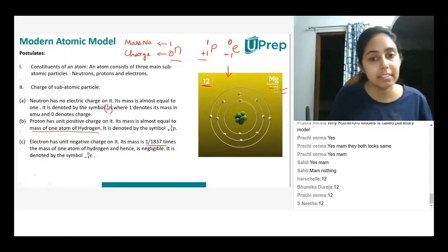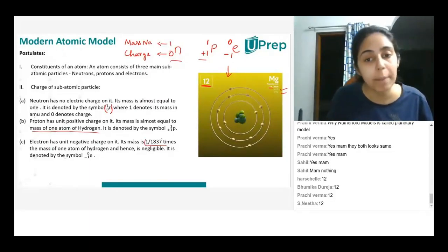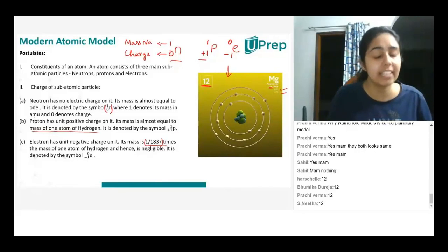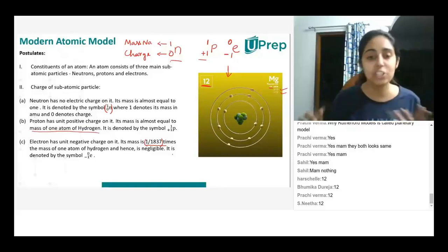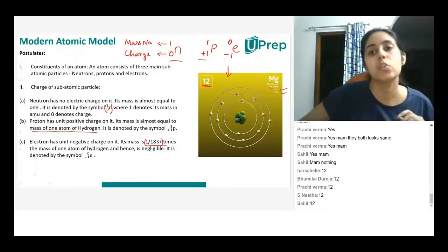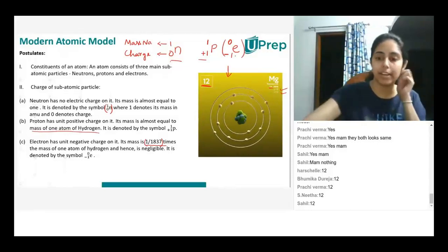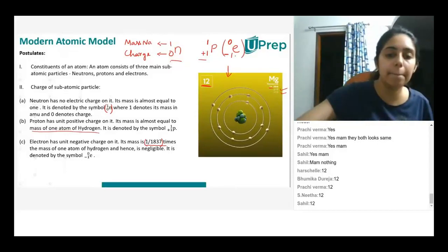So the mass of one proton divided by 1837 is equal to the mass of an electron, which is negligible. So we will take it as 0. So I can write it as e with 0 on top and -1 at the bottom. All right. Is this clear to everyone?